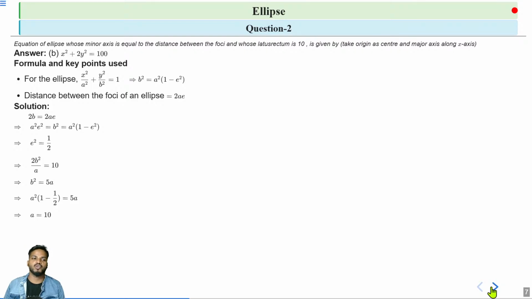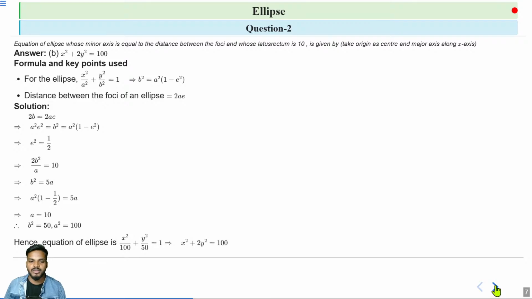And by using the relation 2b square by a is equal to 10, we can also calculate the value of b square, that is 50. So b square is 50 and a square is 100. So equation of ellipse is x square by a square plus y square by b square is equal to 1. That is x square by 100 plus y square by 50 is equal to 1. So we can write it as x square plus 2y square is equal to 100. Clear?